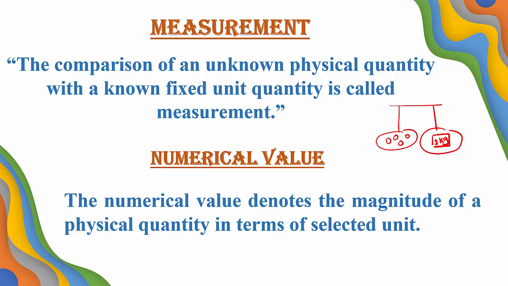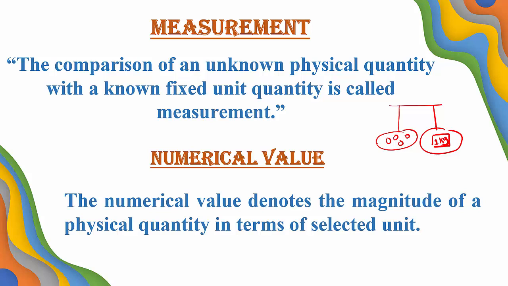What are they doing here? They are just comparing your potatoes with that weighing stone. So that is measurement. Now you can observe the definition. The comparison of an unknown physical quantity with a known fixed unit quantity is called measurement. That comparison is itself measurement. How are they going to compare? The comparison of an unknown physical quantity with a known fixed unit quantity is called measurement.